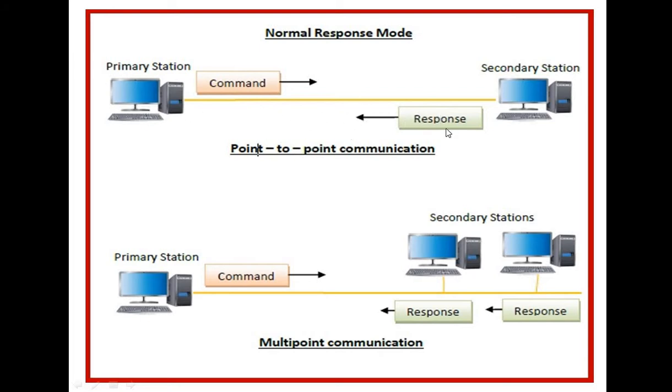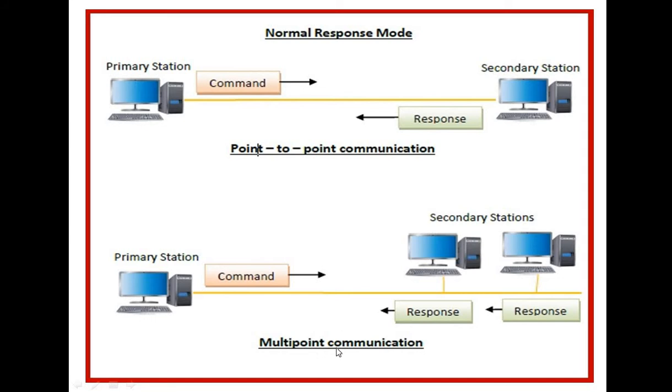That means two systems are present and a link is created between the two systems. One is called the primary station and the second one is called the secondary station. The primary station can only send the commands and the secondary station only responds to that command.